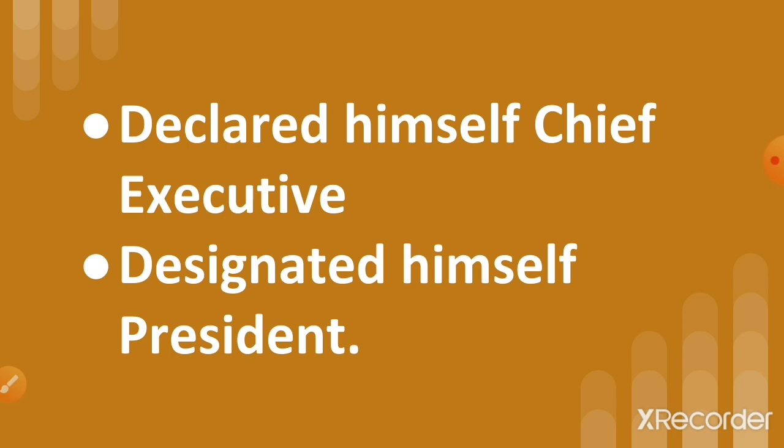But later, he declared himself the president of Pakistan. He designated himself as the president. So here, the elected government was thrown out by a military officer.